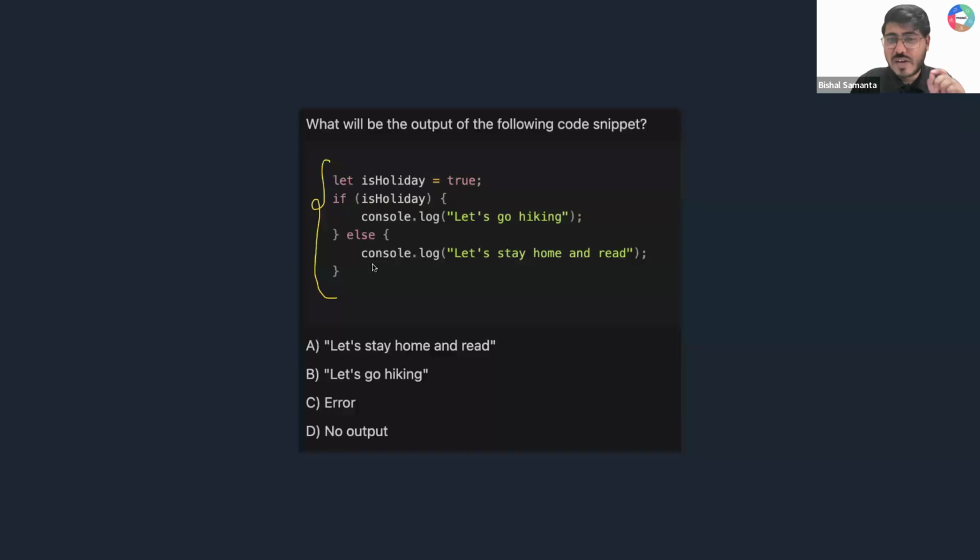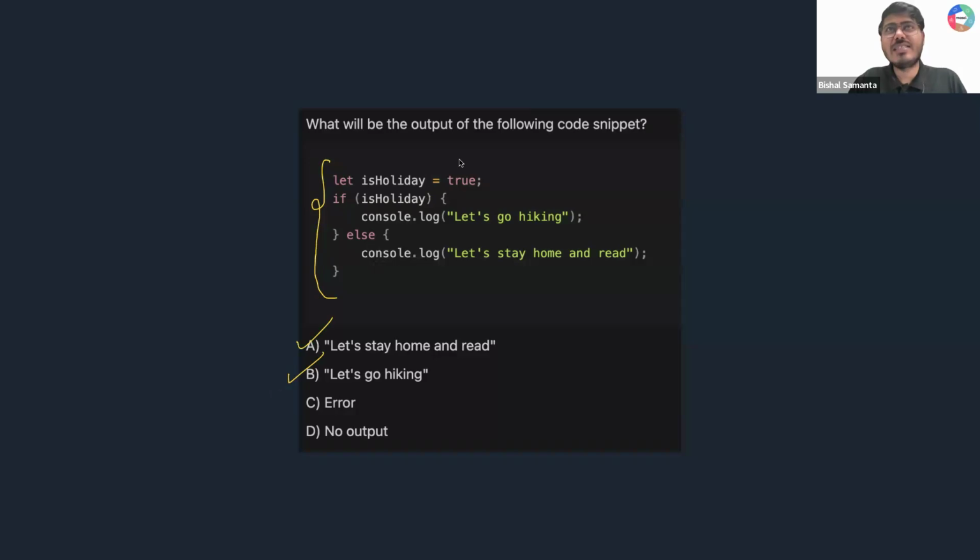Which option will be correct? Very simple question. I need everyone's response, guys. What will be the answer? Which option is correct? Okay, so type the option name. Okay, yes. Many of you are typing A will be correct. Few of you are typing B will be correct. Okay, now most of you are typing B will be the correct one.